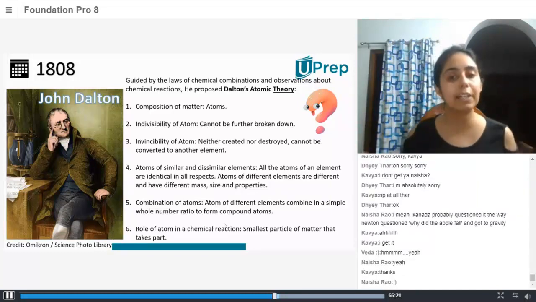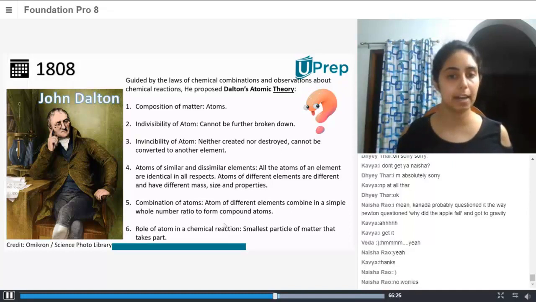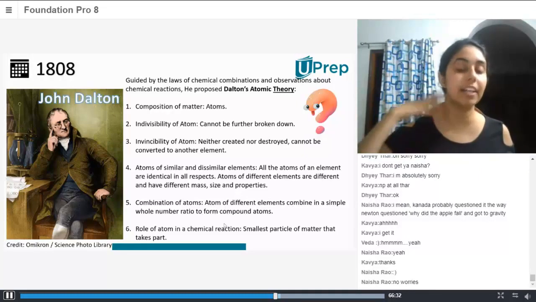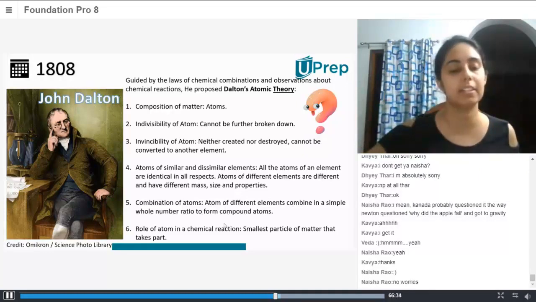Role of atom in a chemical reaction. The smallest particle of matter that takes part in a chemical reaction is an atom.